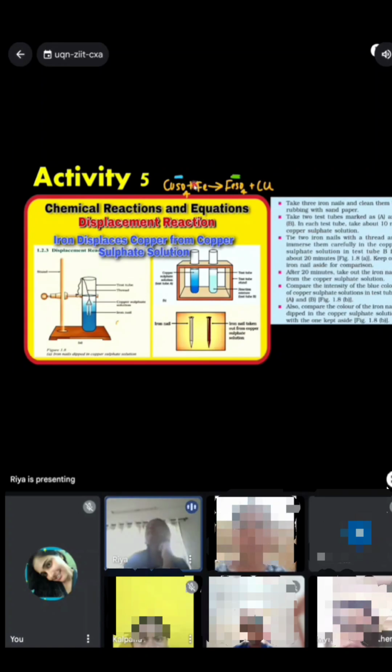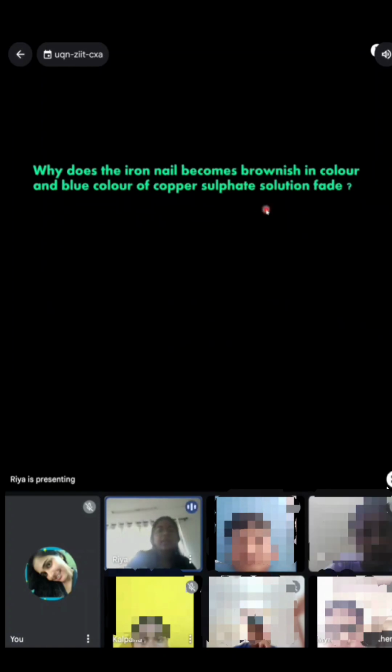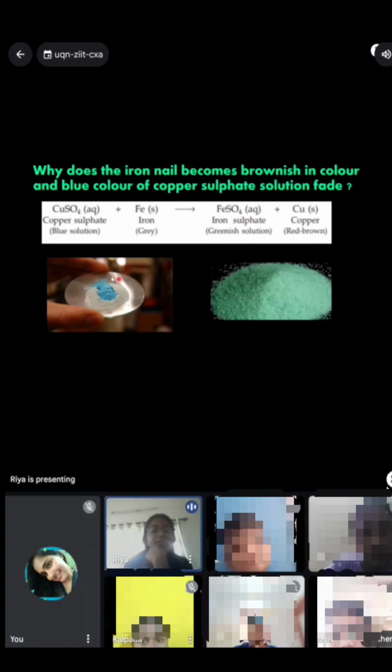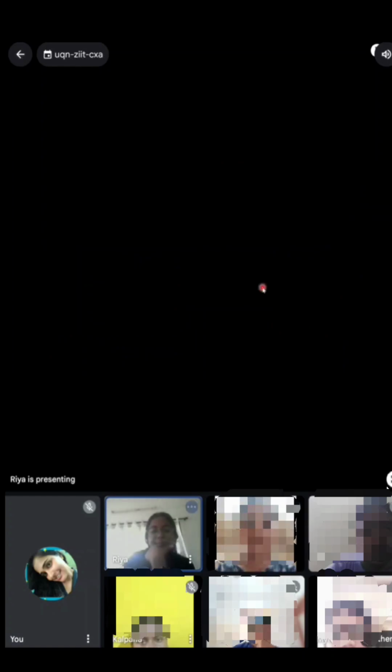Copper sulfate will first be in blue color. As we can clearly see, iron displaces copper, as it is more reactive than copper, and it will form iron sulfate. Iron sulfate will be in green color. So we can observe this greenish color solution, and this brownish reddish deposit on the iron nail is because of the displacement. This is the same thing that I had explained in the previous slide. This will be the color of copper sulfate, and this will be the color of iron sulfate.